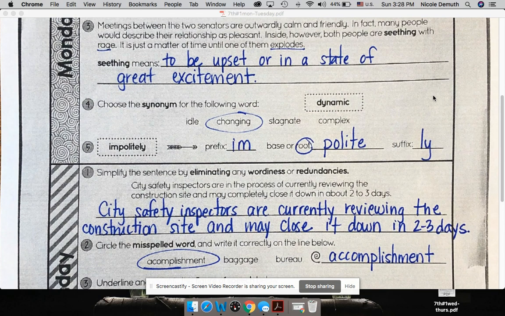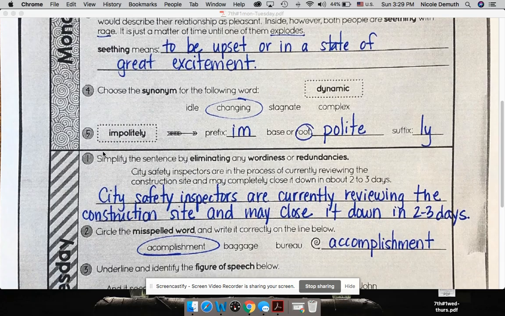For number 4, we've seen this as well. Look for a synonym for the word dynamic. A synonym for the word dynamic is changing. Like we've talked about maybe in literature before, a dynamic character is a character that changes from the beginning of the novel to the end of the novel. An antonym would be stagnant, meaning not changing, staying the same.